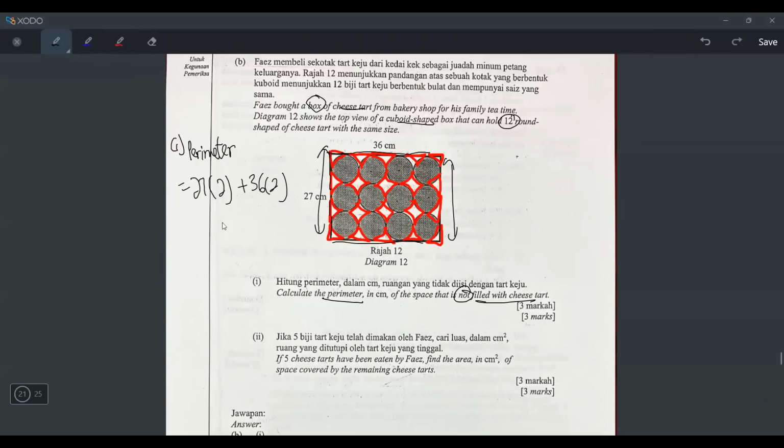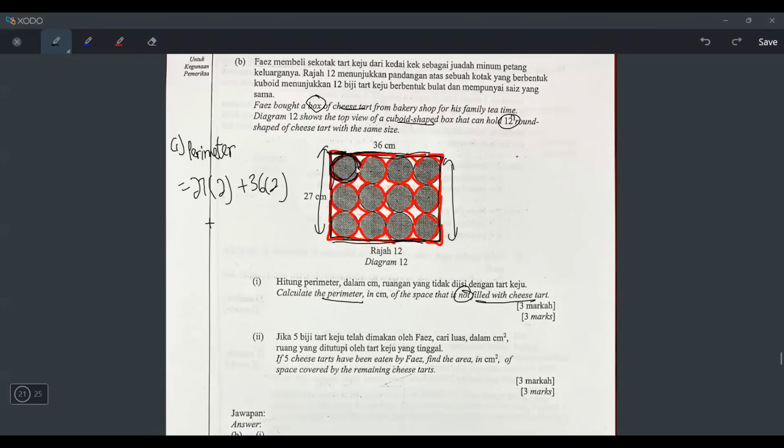But of course, it's not over yet. I still have to plus with what? Okay, look carefully. If I take 27 times 2 plus 36 times 2, it means I already find all these lines. I already find here, plus here, plus here, plus here. But look at inside. There is still some lines that you haven't plus yet. Can you see this red line? This line you haven't plus, this line you haven't plus, this line you haven't plus. But if you want to find the total length of this red line here, you are actually finding the circumference of the circle.